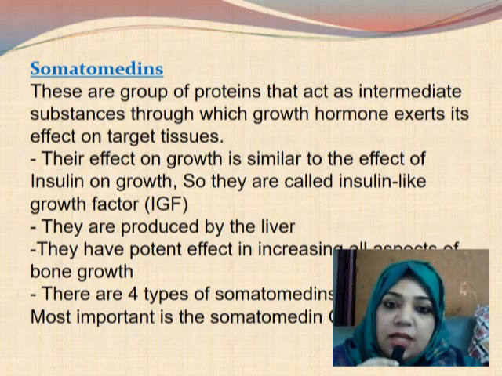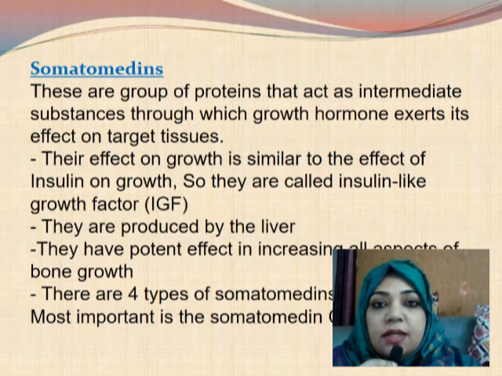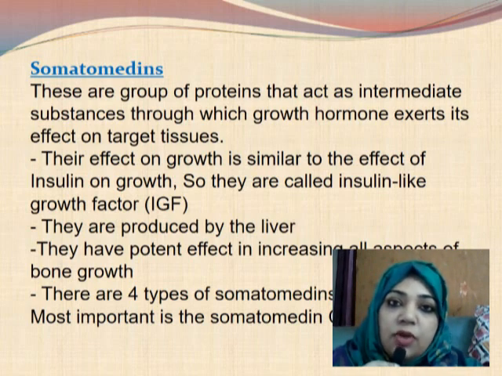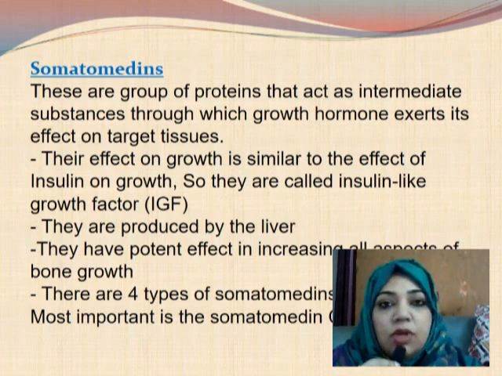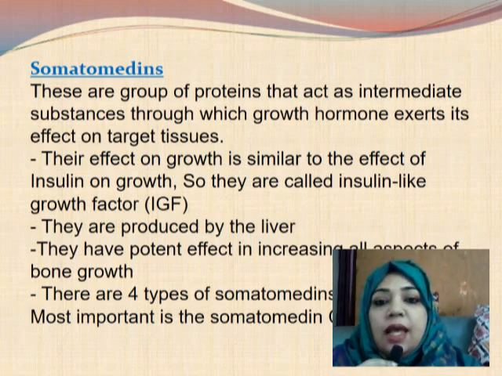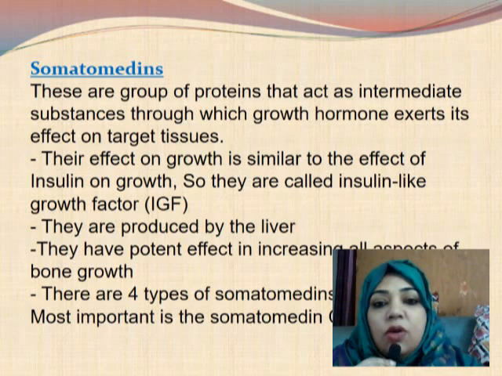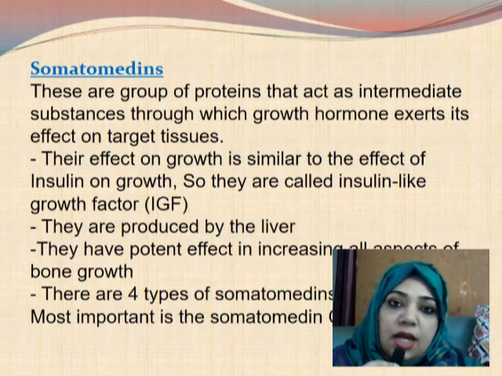Somatomedins are produced by the liver, and these are a type of hormones, and if the somatomedins are absent, even though there is a high level of growth hormone, the growth hormone will not be able to exert its effect on the tissues. So growth hormone needs somatomedins to exert its action, and their effect on growth is similar to the effect of insulin on growth. So they are called insulin like growth factors, IGF.